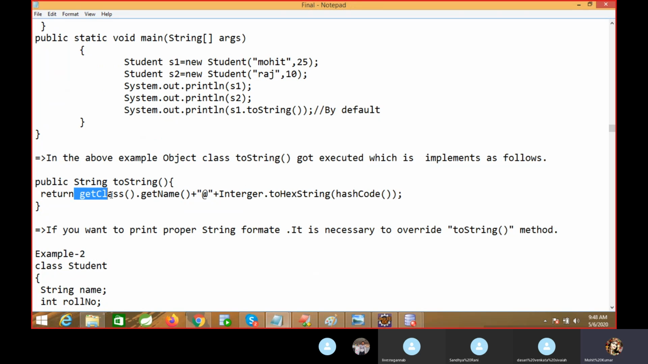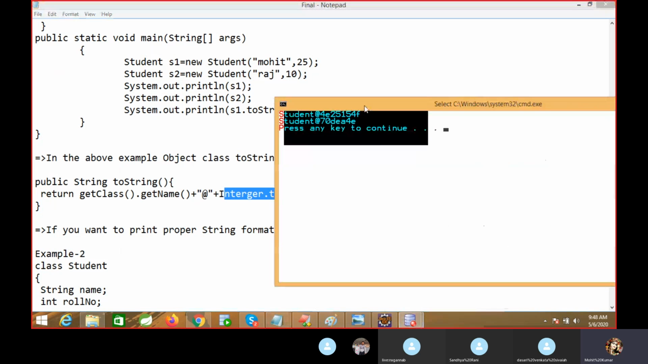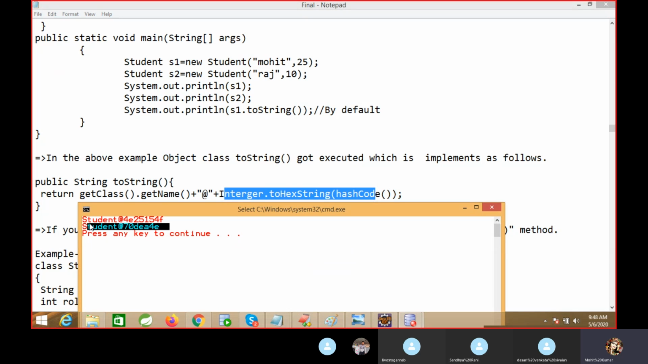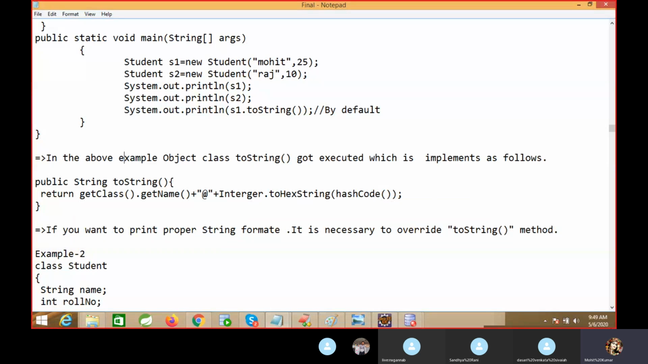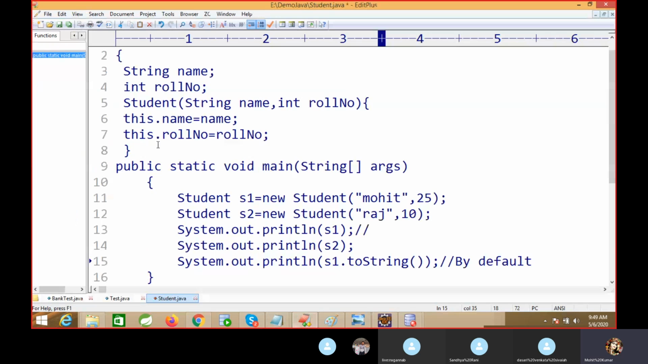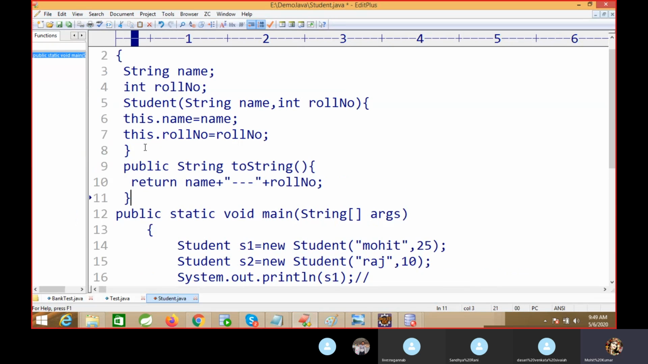You can see what output we are getting. getClass means we get the class name, using the at sign, and we are getting something, a hash code. So this is the output that comes, right? If we compare with this implementation, this output we are getting is from the Object class. If you want to represent your complete string, then you must override the toString method. If you do not override the toString method, and you are creating a user defined class, then what will happen? You will get a hash code.